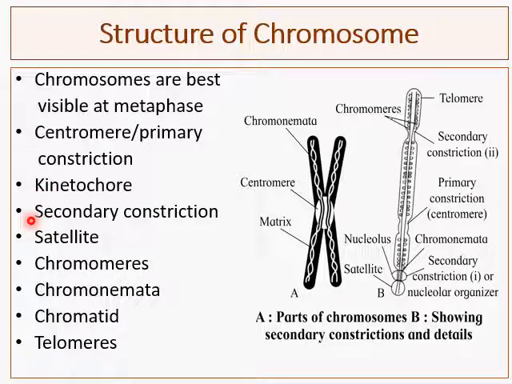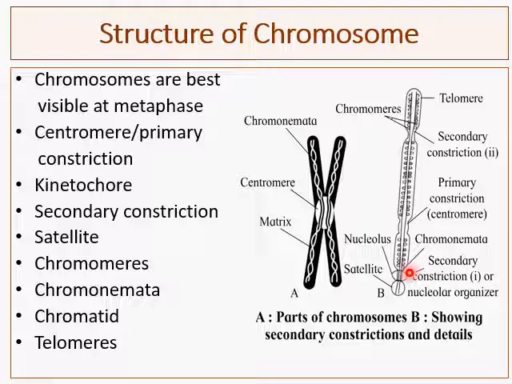Then the secondary constriction. You will see the secondary constriction here. There are two types of secondary constrictions, secondary constriction 1 and secondary constriction 2. Let us see. At secondary constriction 1, the nucleolus becomes organized during interphase, so it has the region that is NOR.